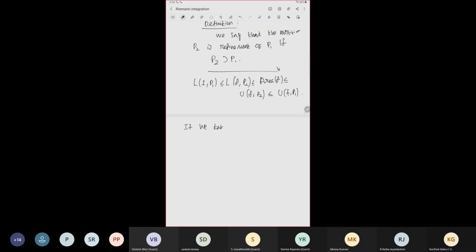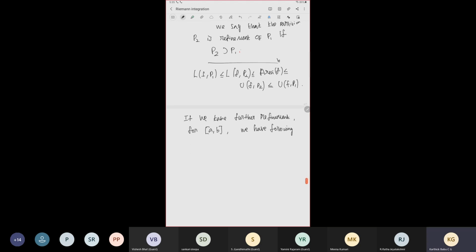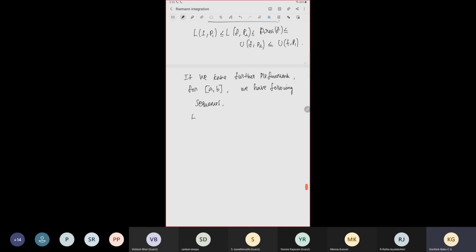If we take further refinement for the interval a comma b, the following sequences satisfy: L of f comma P1 is less than or equal to L of f comma P2, P3 is a further refinement of P2, and so on, up to L of f comma Pn and some more, as we are taking it many times.